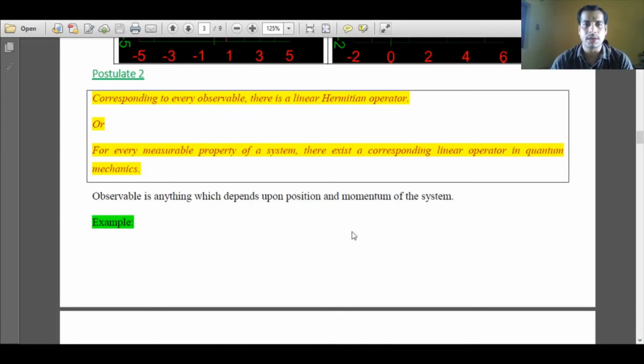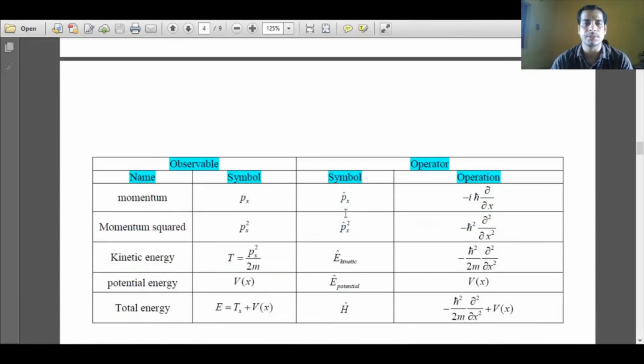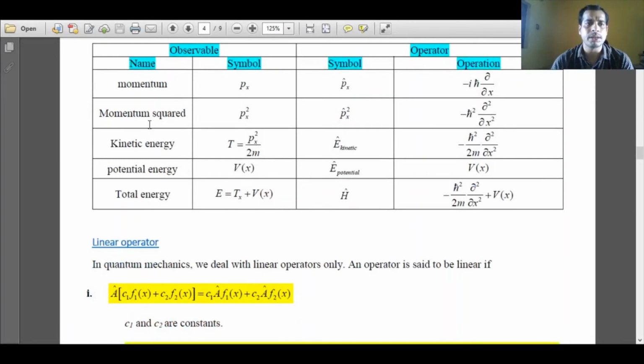We'll discuss what is a linear Hermitian operator. An observable is anything which depends upon the position and momentum of the system. So momentum squared, kinetic energy, potential energy, and total energy are observables in classical mechanics.